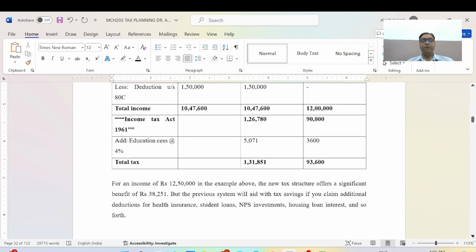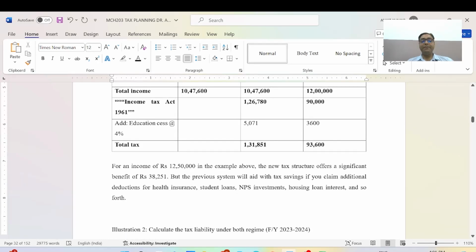Now, the income is 12,50,000 in the example above. The new tax structure offers a significant benefit. It is 38,251. But in the previous system with tax saving, if you claim additional reductions for health insurance, student loans, NPS, investment, housing loan interest, and so forth, the benefit is in the old regime.